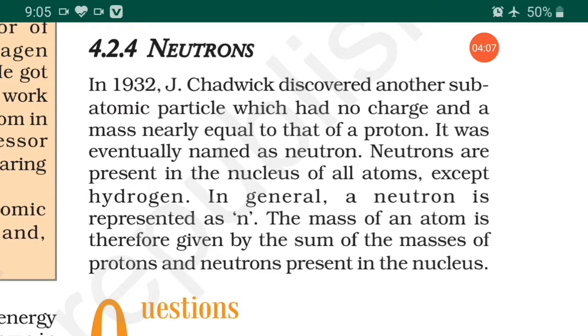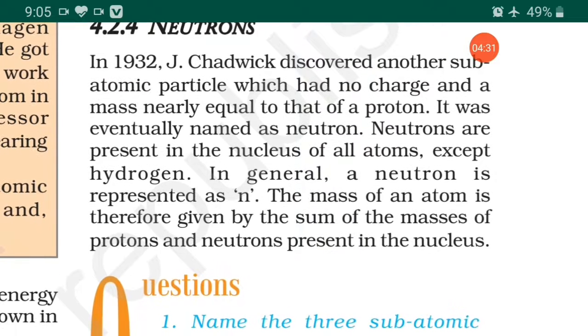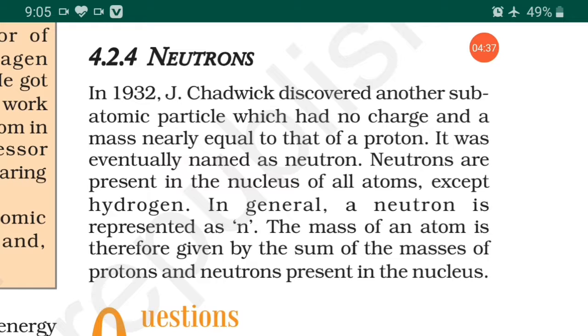In general a neutron is represented as n, and the mass of an atom is therefore given by the sum of masses of protons and neutrons present in the nucleus. So generally when we discuss the atomic mass of an atom, it is the sum of masses of protons and neutrons in the nucleus. The discovery of neutrons was very useful for the further study of each and every element.